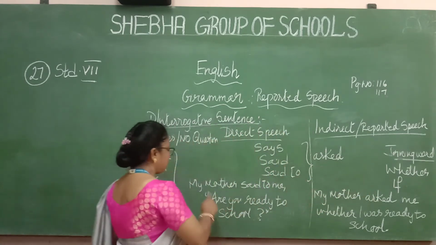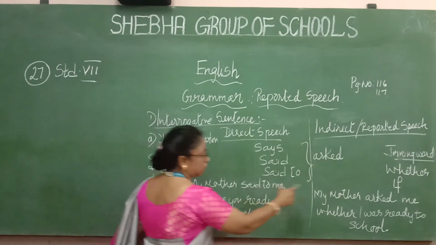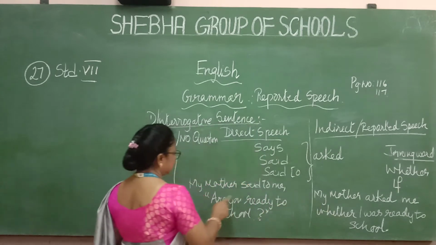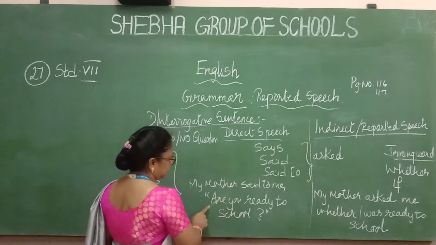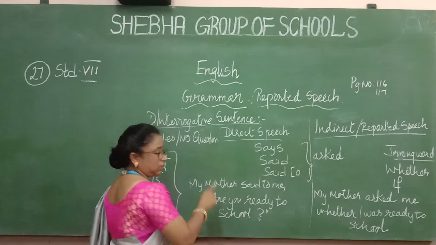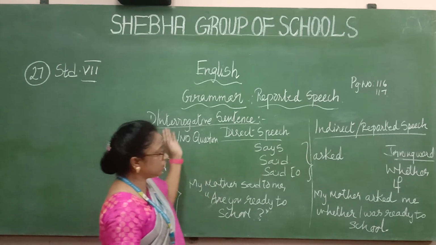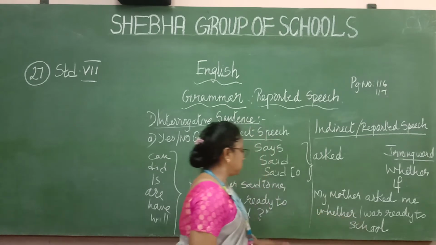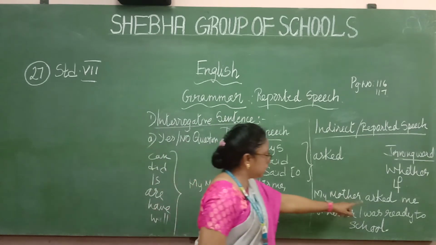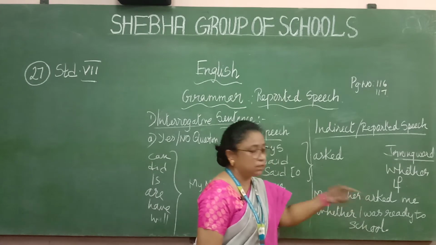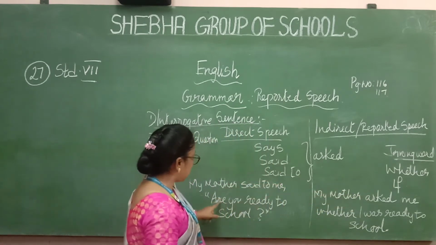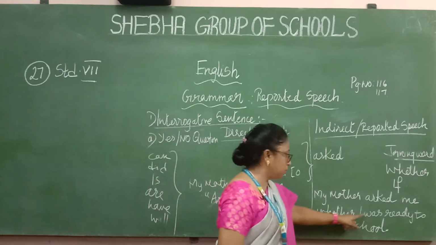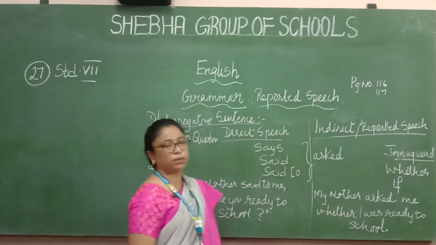So example, my mother said to me, the said to me will change to asked, and what's the joining word? I have used whether. Said to me, now you take off this, remove this 'are', and what I told you, 'are' is used for present tense in the direct speech. When I change into the indirect speech, you use past tense. So I have used 'was'. So whether I was ready for school. My mother asked me, it is 'you', so 'you' means 'are you'. This you will change into I. My mother asked me whether I was ready for school. That's what it is.